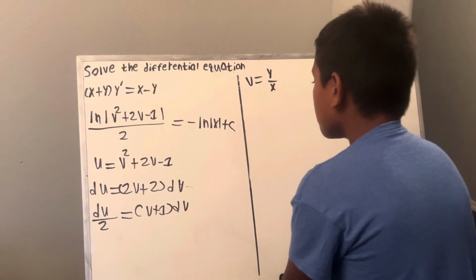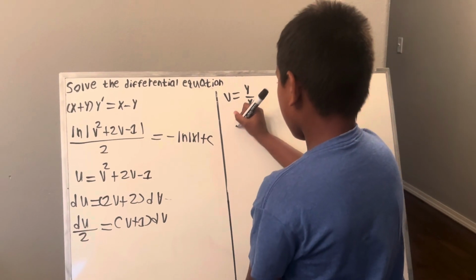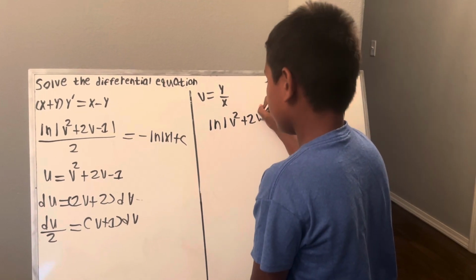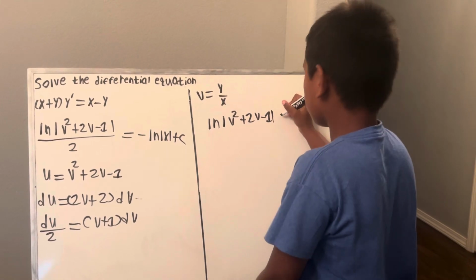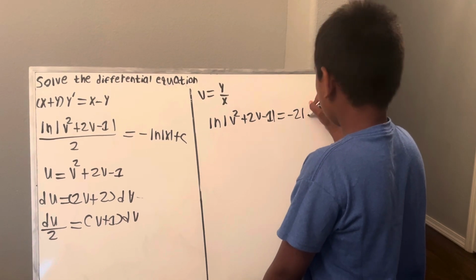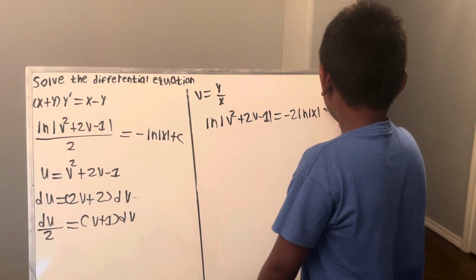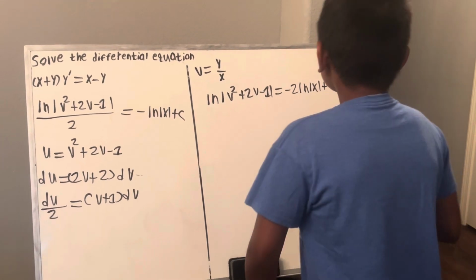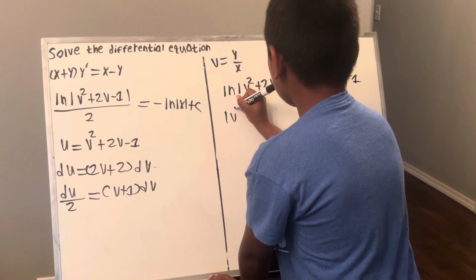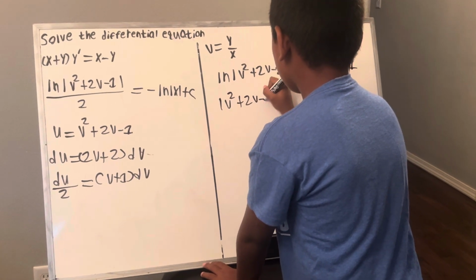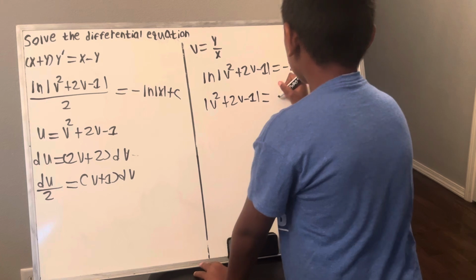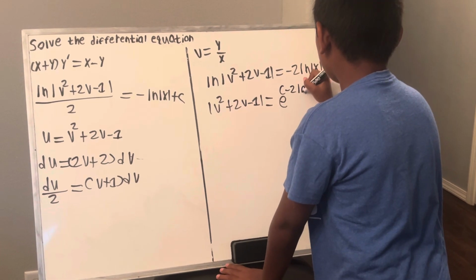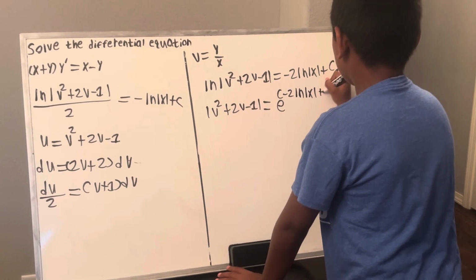So now we're going to cross multiply, so we get ln absolute of v squared plus 2v minus 1 is equal to negative 2 ln absolute x plus, we know that 2c is the same as the constant c1. So now that means that the absolute value of v squared plus 2v minus 1 is equal to e to the power negative 2 ln absolute x plus c1.